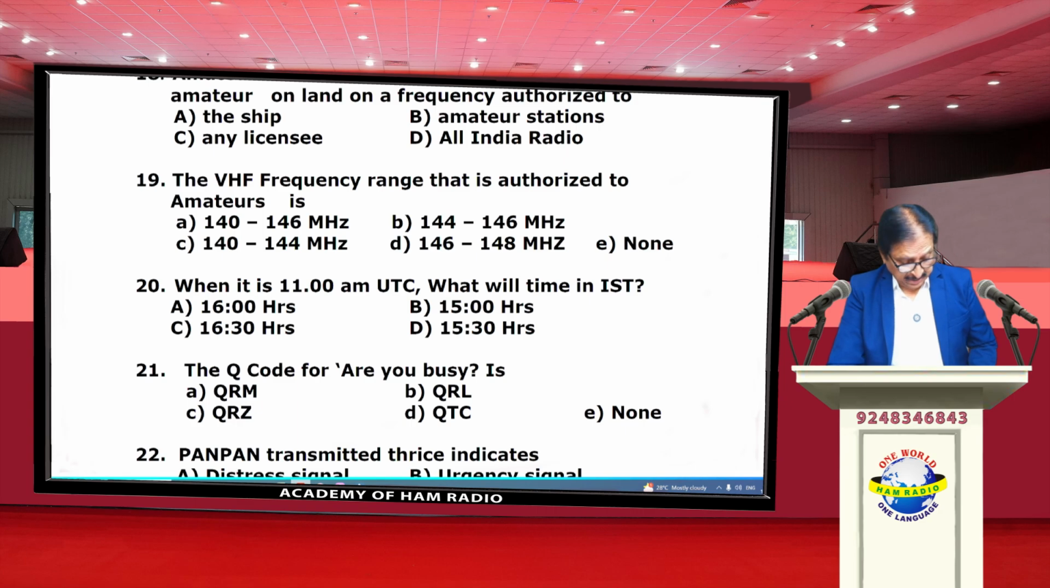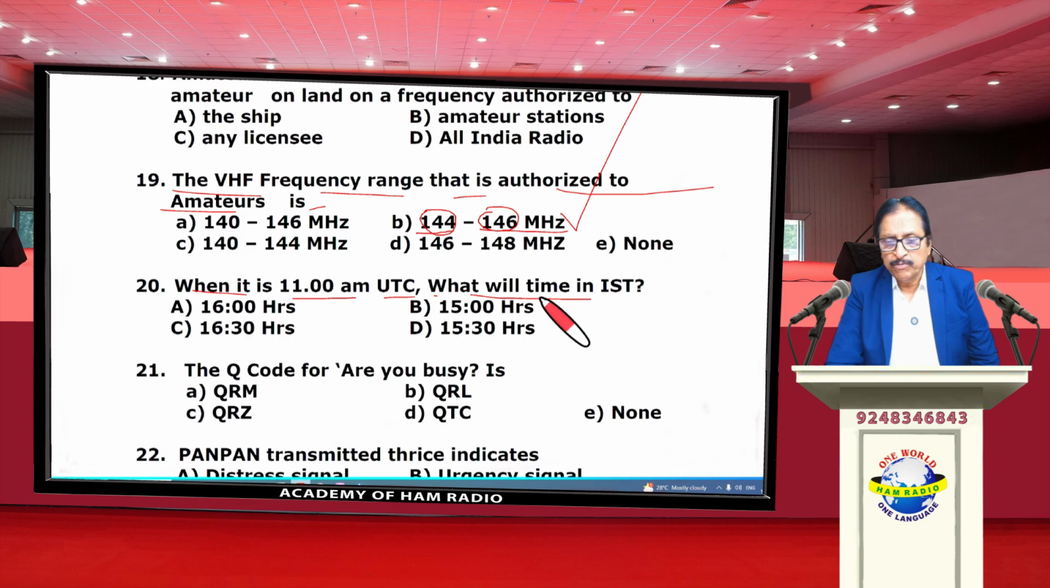The VHF frequency range that is authorized to amateurs is... Amateur radio operators are authorized to operate between 144 megahertz to 146 megahertz. This is the frequency. One starts with 144, carefully observe, and ends at 146. 2 megahertz bandwidth.